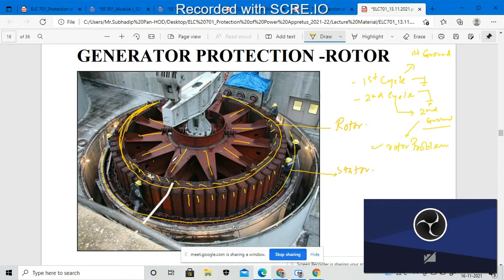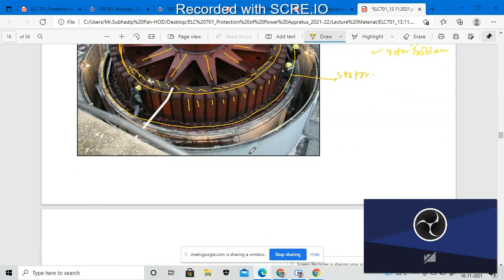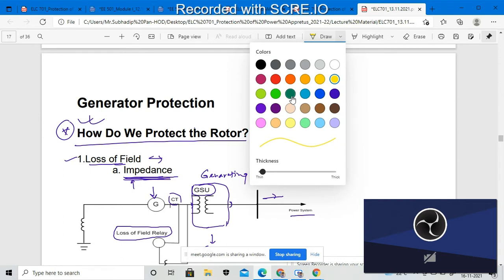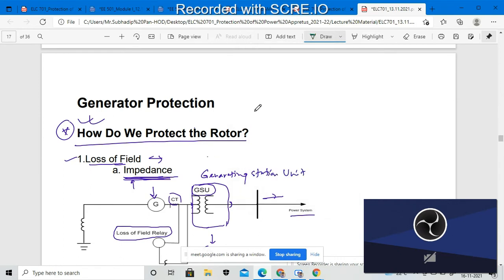Okay, so in this scenario we will see how I protect the rotor segment. What are the basic things we need during the rotor operation? How would I protect the rotor from all those faults? The first fault that will arise is the loss of field. So if I implement the impedance relay.